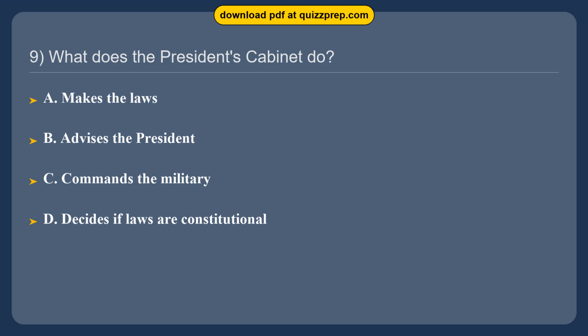Question 9. What does the President's Cabinet do? Option A. Makes the laws. Option B. Advises the President. Option C. Commands the military. Option D. Decides if laws are constitutional.